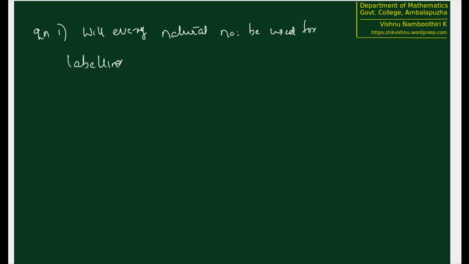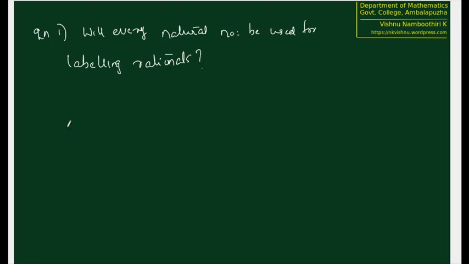Question 1. Will every natural number be used for labeling rationals?